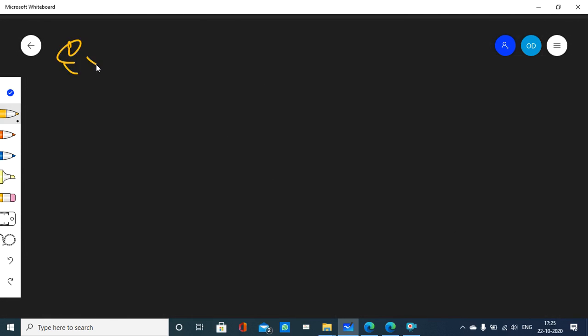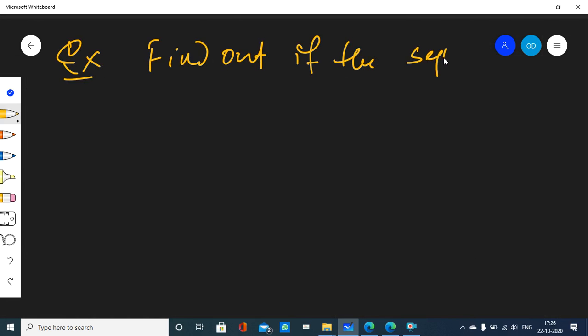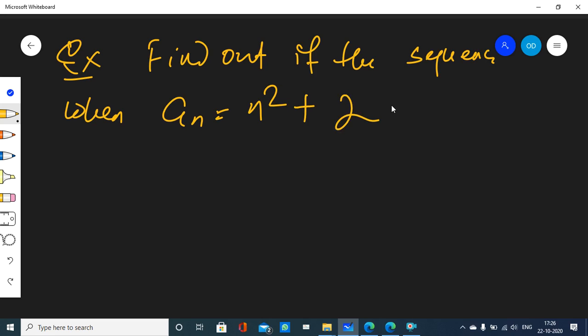Next example, find out if the sequence where an is equal to n square plus 2 is an AP or not.